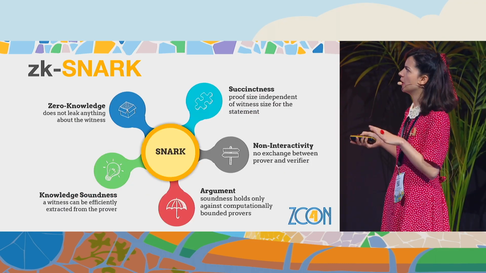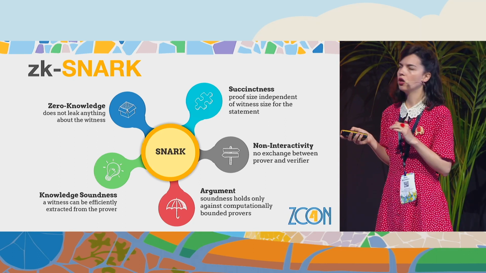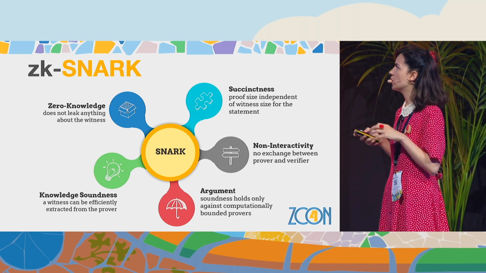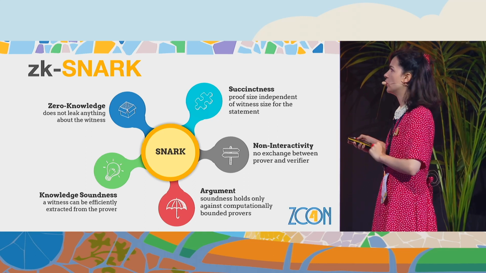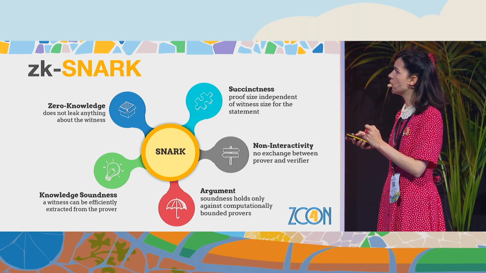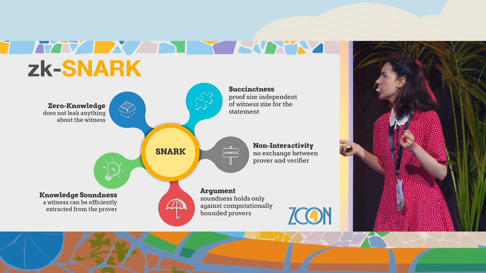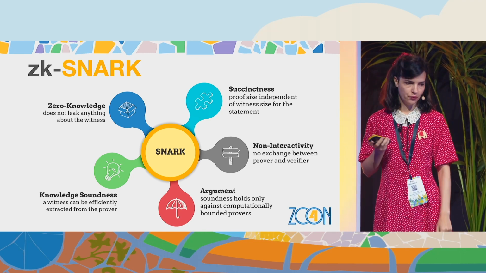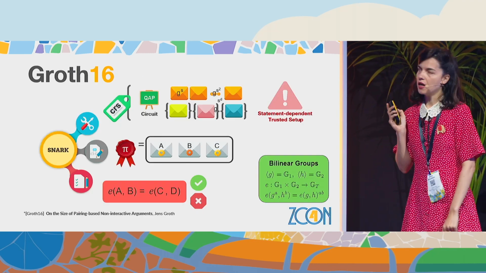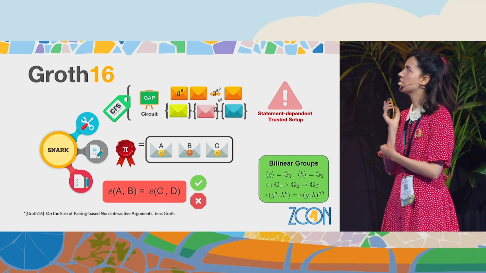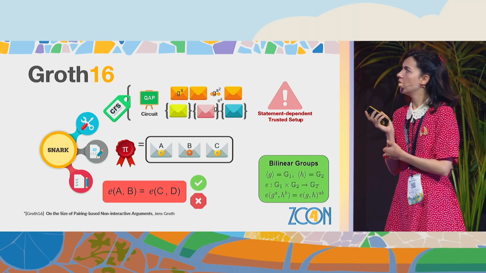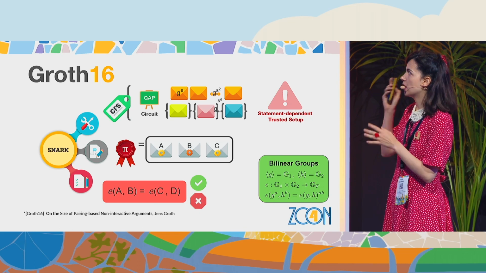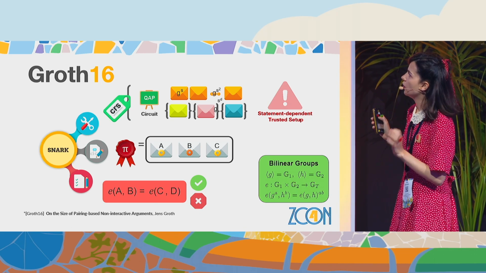And SNARKs have very nice properties. What we care a lot about is succinctness. They should be short and non-interactive, because we want to publish them in a public ledger, in the blockchain. And they should be, of course, sound and knowledge sound. Okay, and the SNARK that we use is the Groth16 SNARK that has a trusted setup, which is kind of an inconvenience.